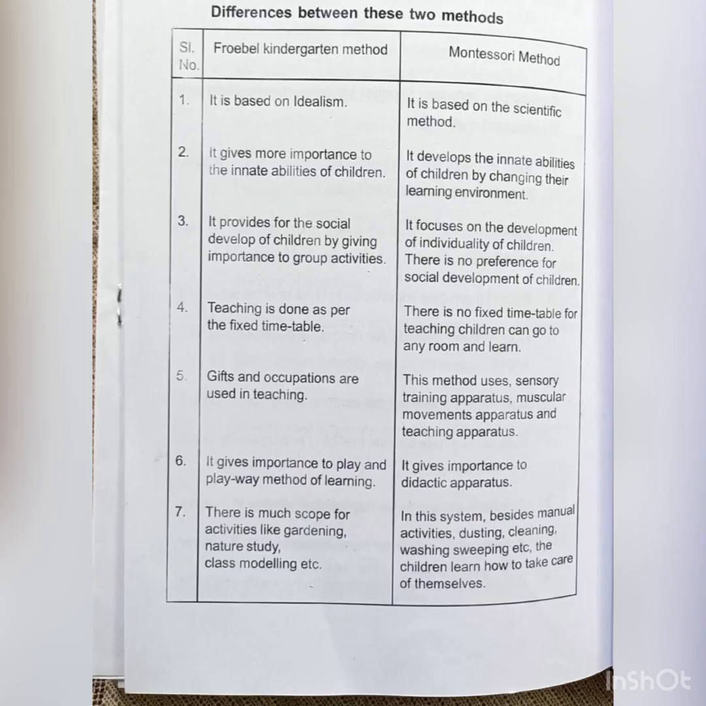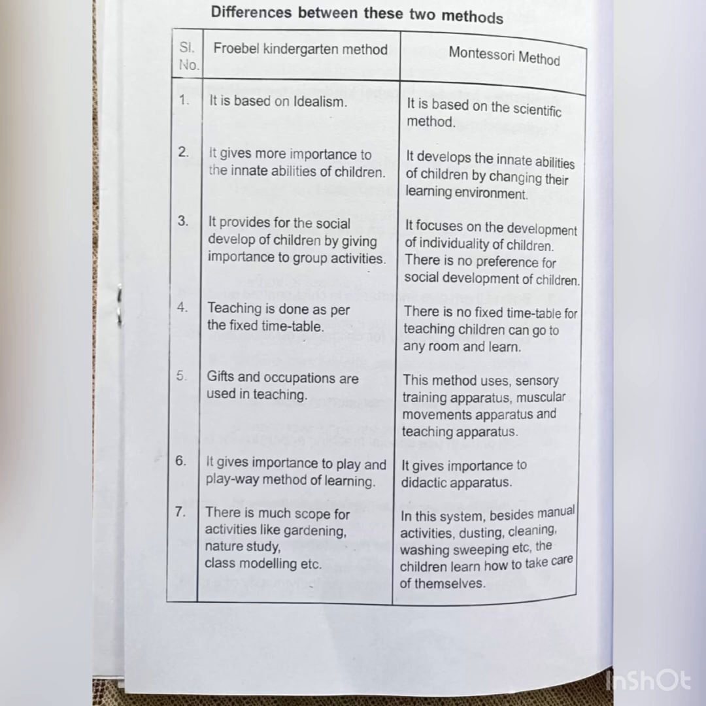Then differences between these two methods, that is Froebel's method and the Montessori method. The Froebel kindergarten method is based on idealism. The Montessori method is based on the scientific method. Then Froebel gives importance to innate abilities of children. There in Montessori, it develops innate abilities of children by changing the learning environment. Froebel provides social development of children by giving importance to group activities, while Montessori emphasizes the individuality of children. Then in Froebel, teaching is done per a fixed timetable. There is no fixed timetable in the Montessori method.